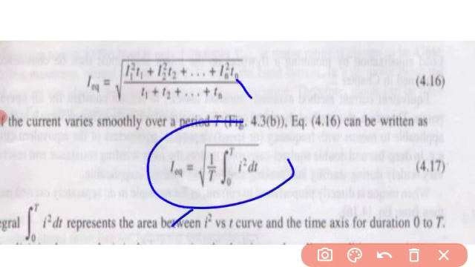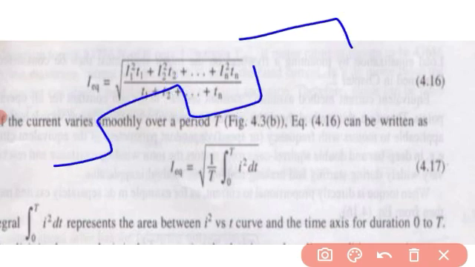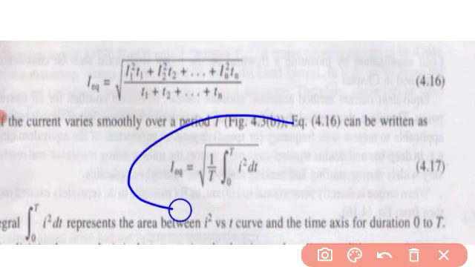Next, this equation I will tell you here: the current varies smoothly over a period t. Earlier I have discussed the current will vary like that, right? If the current is increased linearly, then I equivalent current can be found using this equation: under the root, 1 by t integrating from 0 to t, I square dt.